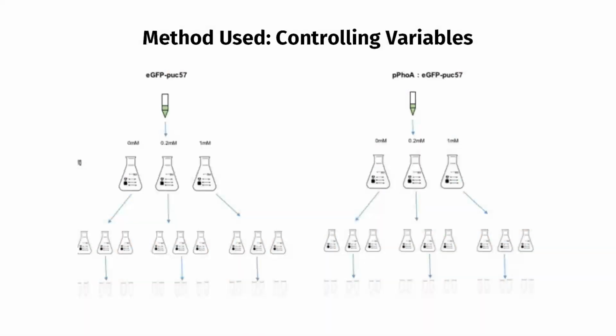In principle, our experiment follows the method of controlling variables. To verify the initial expectation of the fact that PHOA will be suppressed by phosphate, we need to set up a control group that doesn't contain PHOA.